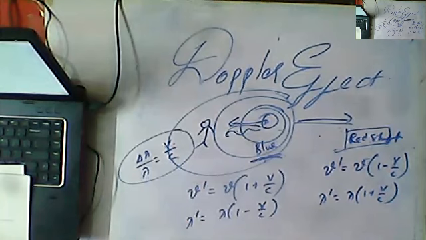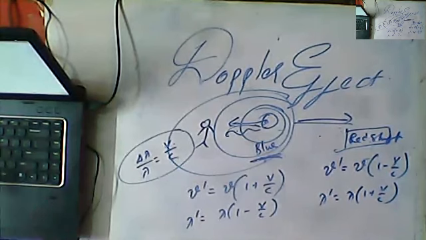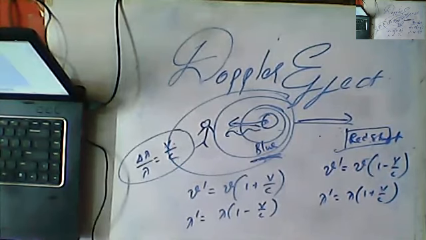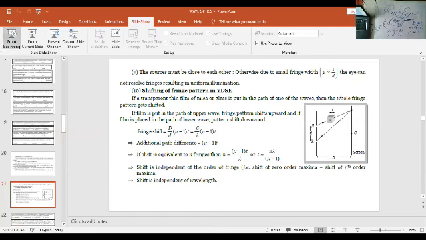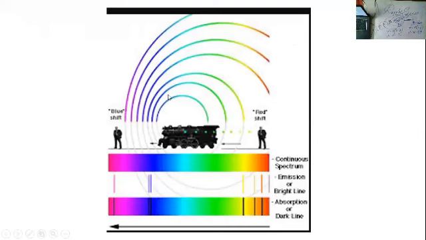I already know that, guys, you won't find it easy. I already said I want to show everything practically, right? So you can see here. Okay, guys, this is how, when the train is approaching the person, you are able to see the blue or violet color, which is called blue shift.